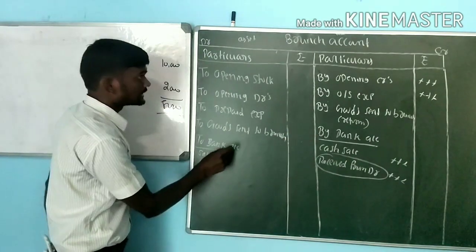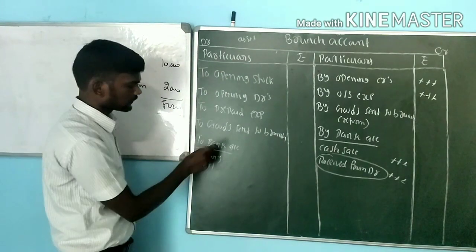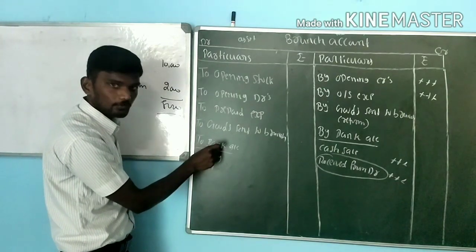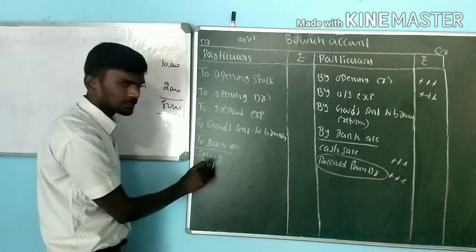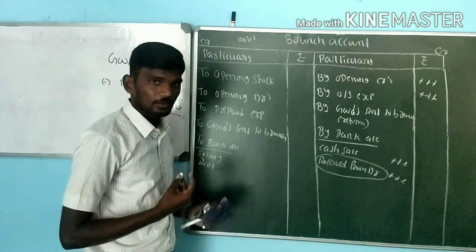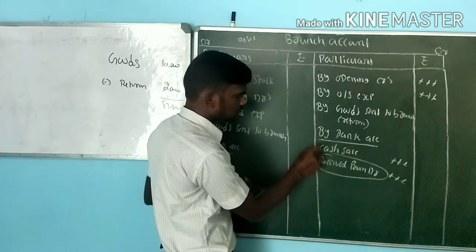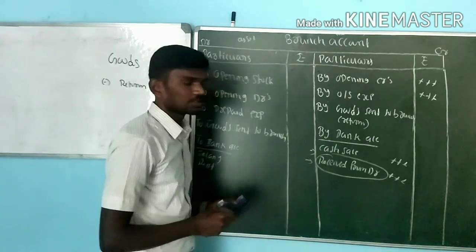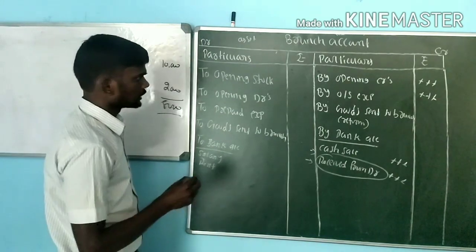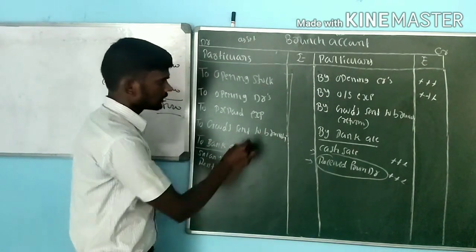Next one, if the branch is a kind of dependent, the head office sending some kind of cash to the branch for expenses, we have to record under to bank account, for salary, rent and all. On the credit side, if you are receiving any kind of income, we have to record under the credit column, that is two: one is cash sale and one more is received from debtors. Then later on, the important problem is, whatever the opening balances are there, for these amounts we